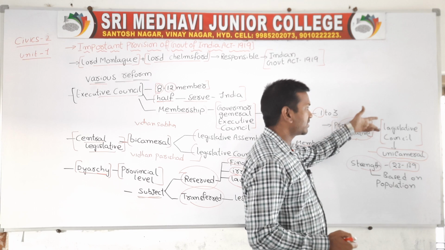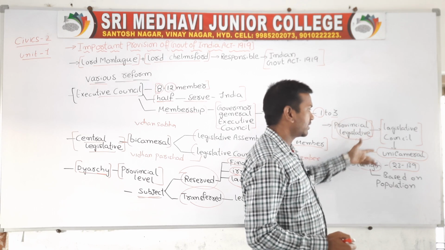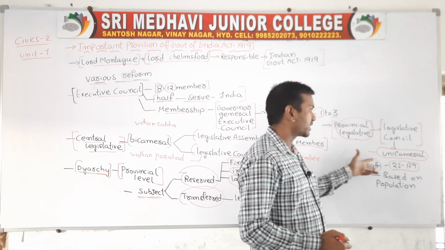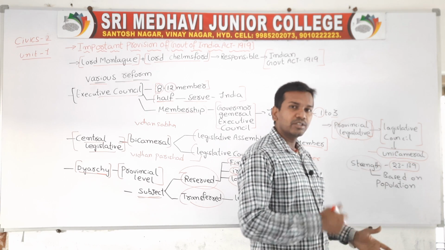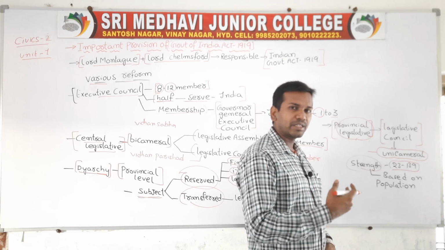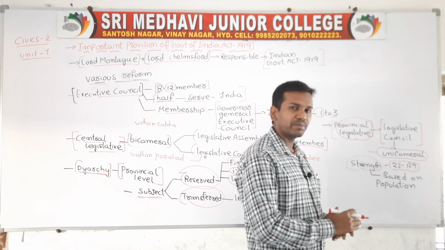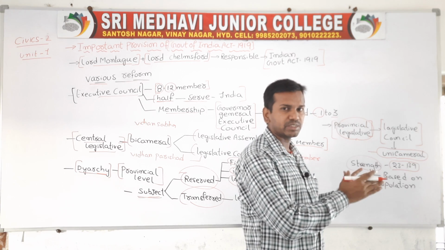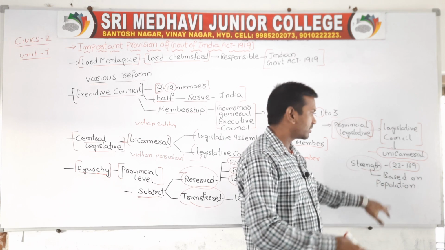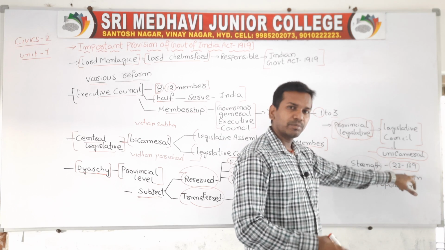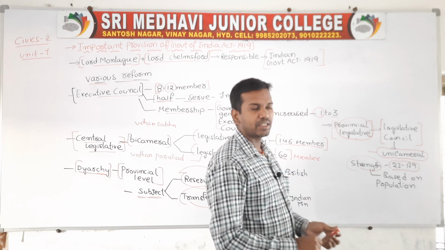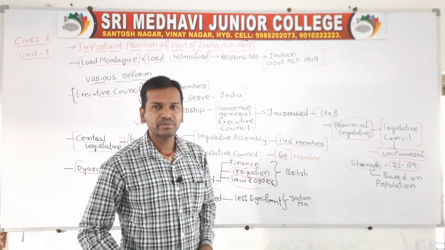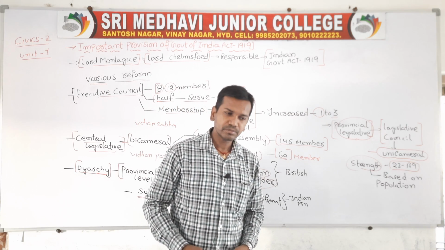Now the provincial legislative assembly mainly consists of a unicameral house, as we have seen. Here the strength of membership ranged from 23 to 139. At the state level they established only one house, that is why it is unicameral, and the size of that legislative council depends upon the population. If the population in that area is less, the strength will be 23. If the population is more, the strength will be 139. So all this is nothing but the provisions of the Government of India Act 1919.